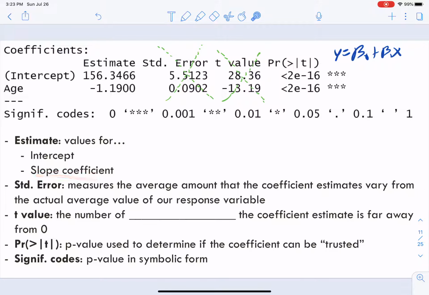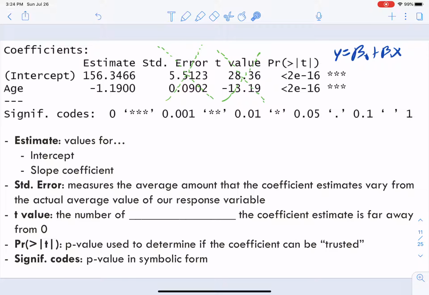The standard error, now I've taken this from another class I taught, so there's a lot of information in here that's not super necessary, but standard error is the same as always. We just have a standard error for the estimate. It's how far off we were from the theoretical actual value, the actual average value that the thing comes from, that distribution going way back into the central limit theorem. Not going to worry about it.